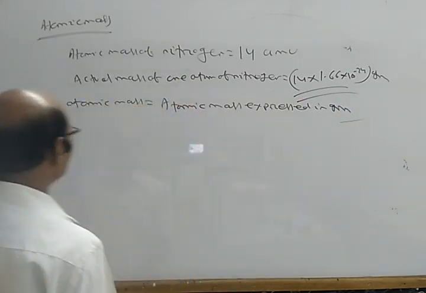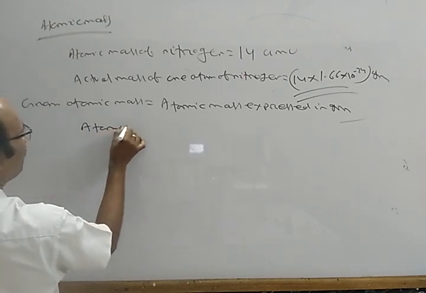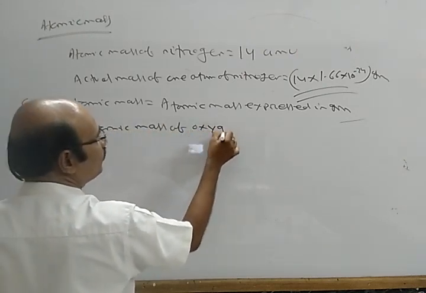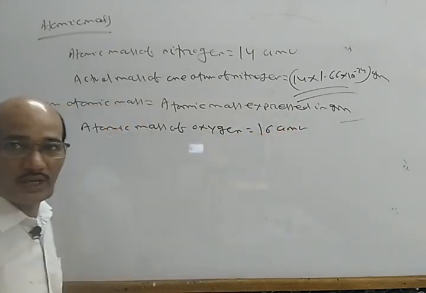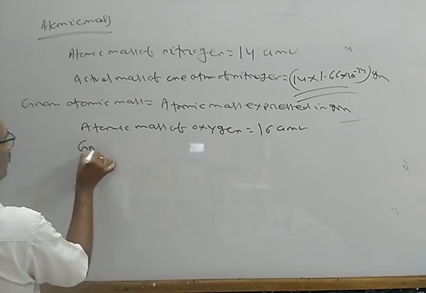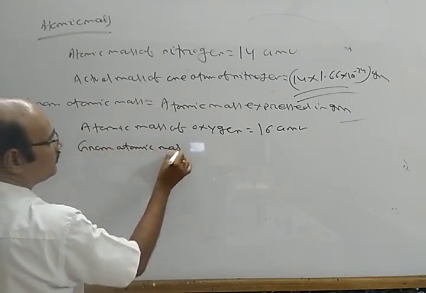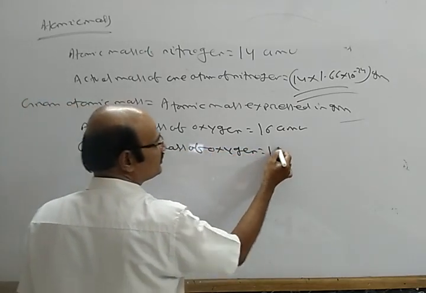If the atomic mass of oxygen is 16 AMU, then the gram atomic mass of oxygen is 16 gram.